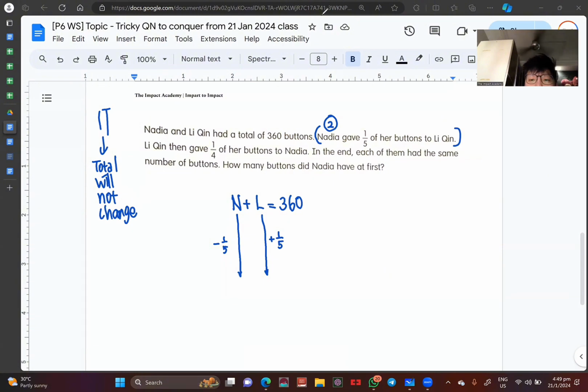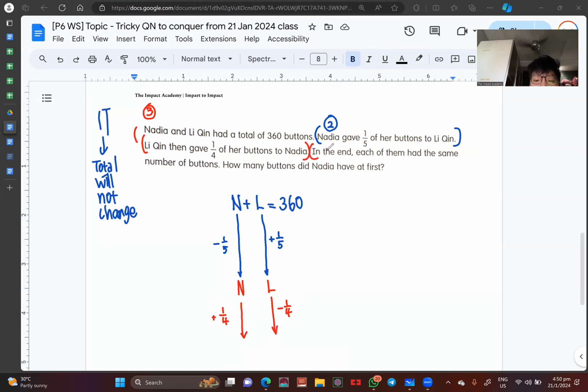Now, when I look at sentence number 3, it says that Li Qing then gave 1/4 of her buttons to Nadia. Over here, I don't know how much Nadia has, and I don't know how much Li Qing has, but I know Li Qing gave 1/4 of whatever she has. So I'm just going to minus 1/4, and over here I'm just going to plus 1/4. One thing I want to note is that the total still didn't change because we are giving to each other. You get what I'm trying to say? This is what we call internal transfer.